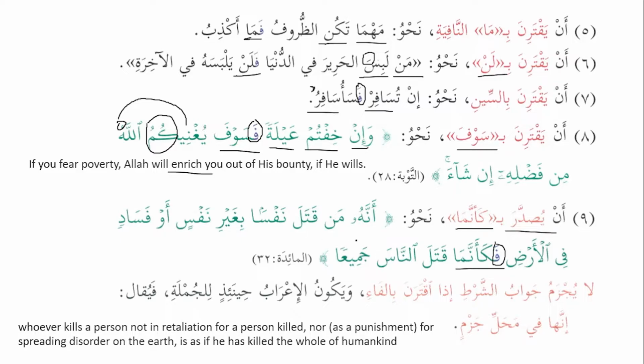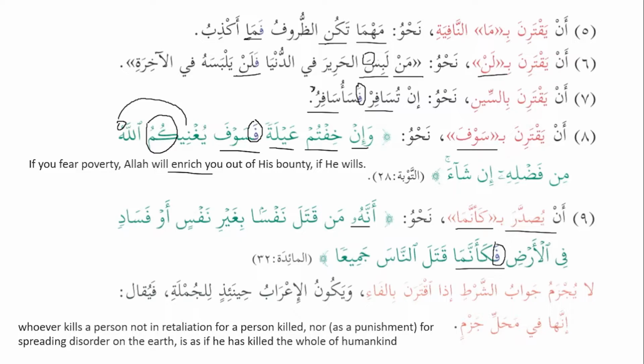أنه من قتل. Okay, أنه. So who refers to what? Do we have anything before who? No. So why has who been used over here? Does anyone remember? It is used for emphasis. If you remember, I told you this is called ضمير الشأن, and it doesn't necessarily have to have a marji, or something before it.